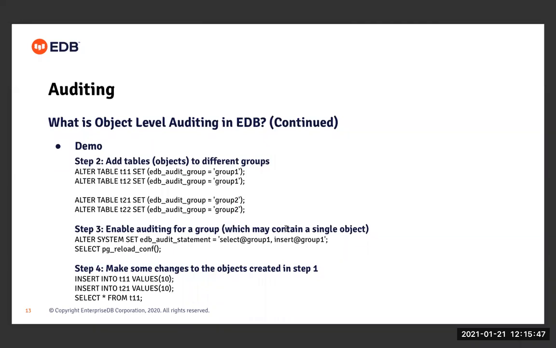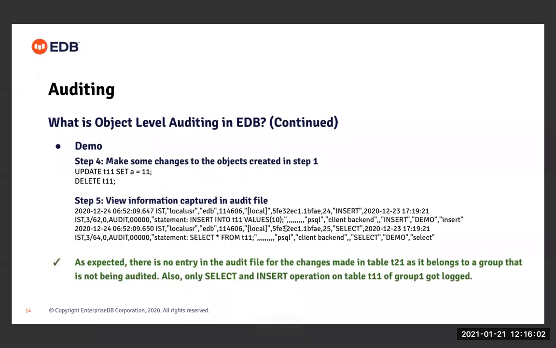So you can see here that the insert operation on table T11 got captured, which is fine. The insert operation on table T21 was omitted because it doesn't belong to group 1. Now the select operation on table T11 got captured because T11 belongs to group 1. And the update and delete operations, though they were performed on table T11, which belongs to group 1, got omitted because we haven't enabled auditing for the update and delete operations on either of the groups, right? So this is how this object level auditing feature in EDB can be used.